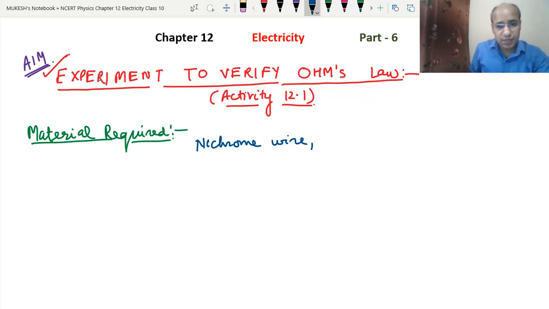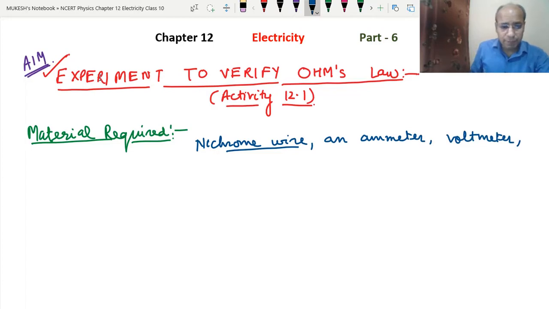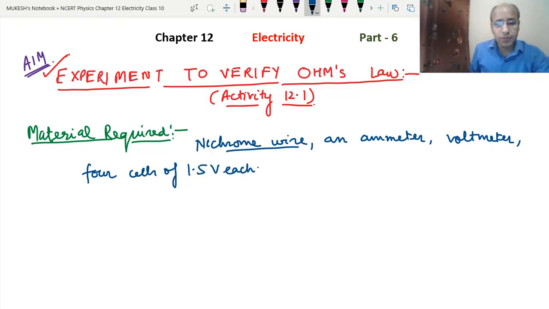Now we will need an ammeter, a voltmeter, and a battery, or we can say 4 cells of 1.5 volts each. We can create the battery from these. These are the things required for the first kind of method.